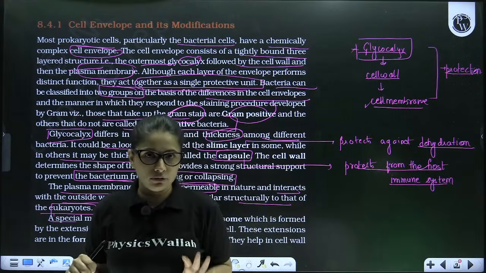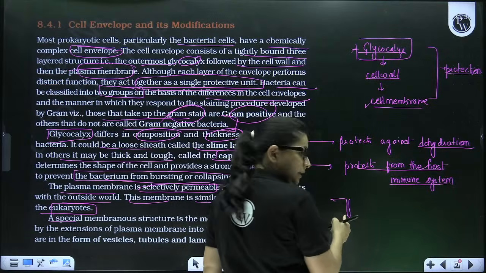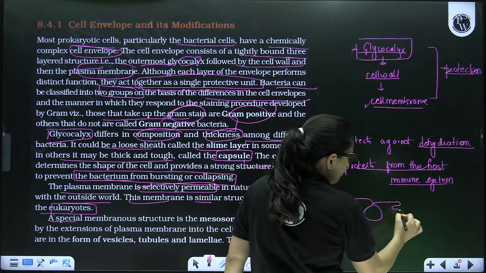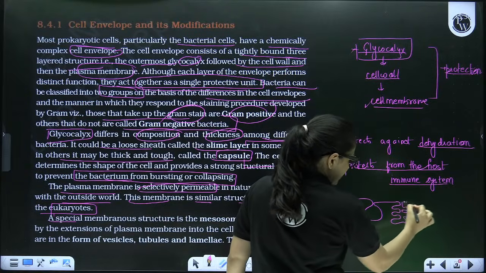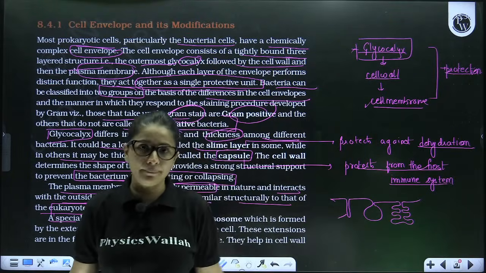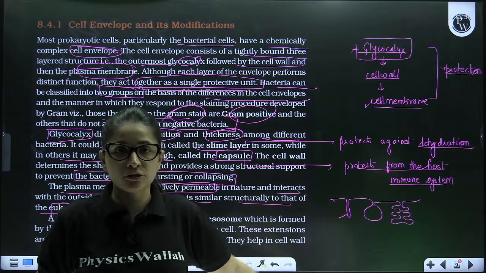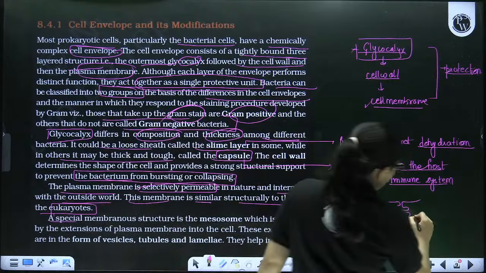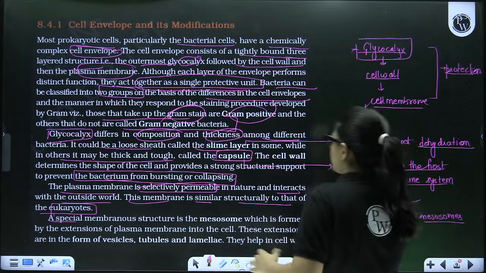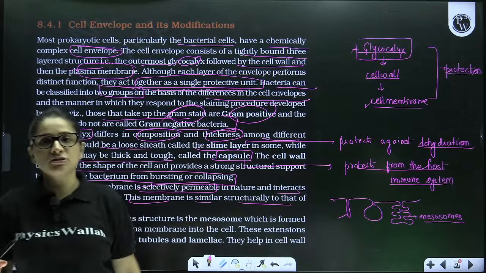If plasma membrane grows inward, it can grow either in the form of lamella, in the form of tubes, in the form of vesicle, or in the form of branched lamellas. In whatever mode plasma membrane grows inward in case of prokaryote, these structures are known as mesosomes. So when plasma membrane in prokaryote grows inward in either of the shapes, then this additional structure is known as mesosomes.